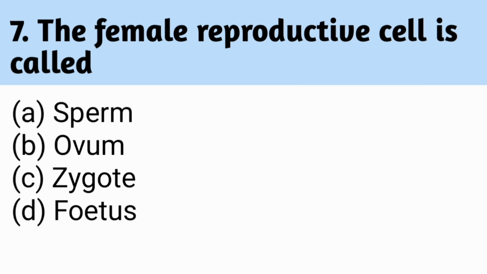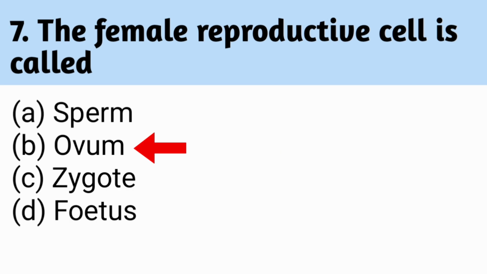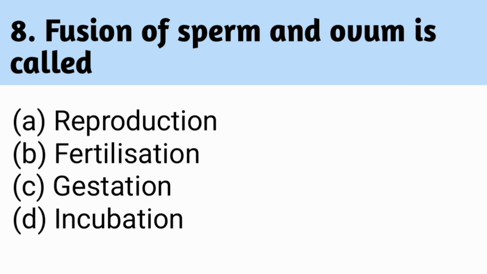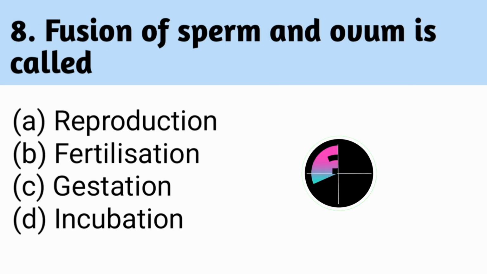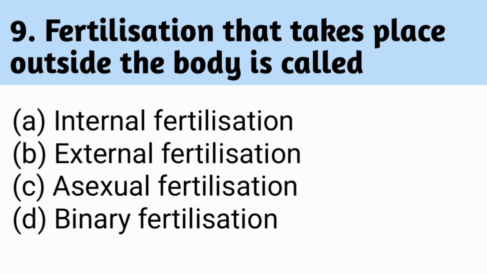The female reproductive cell is called. Correct answer is B. Ovum. Fusion of sperm and ovum is called. Correct answer is B. Fertilization. Fertilization that takes place outside the body is called. Correct answer is B. External fertilization.